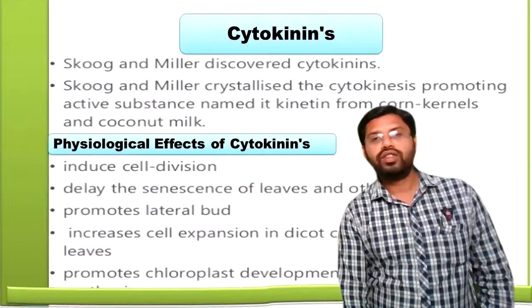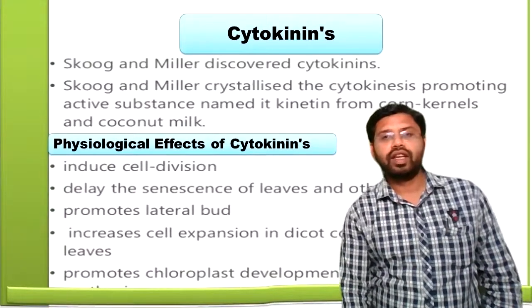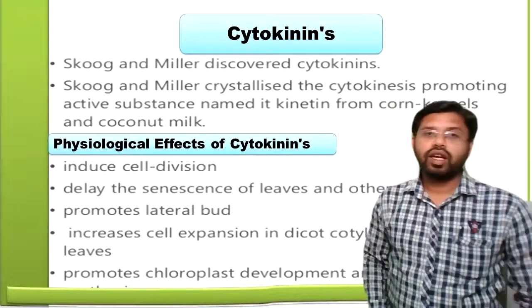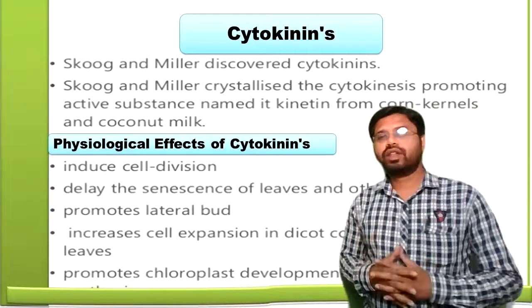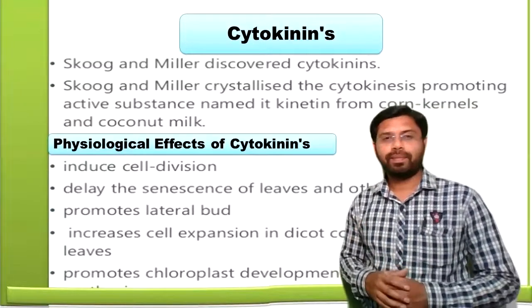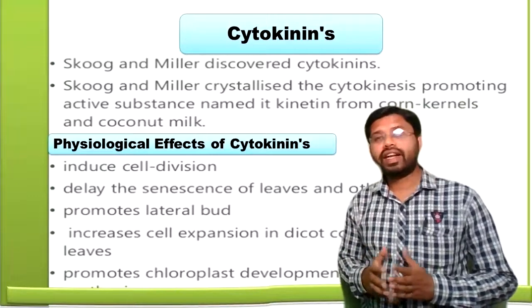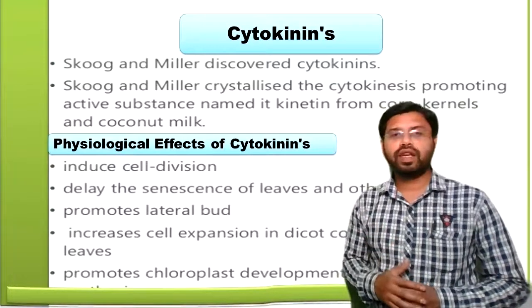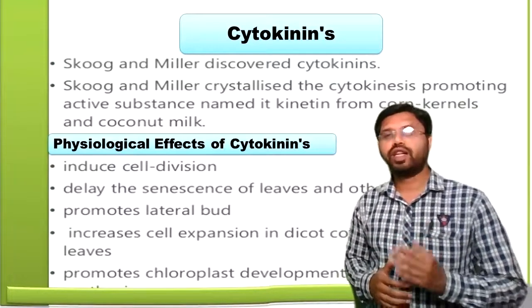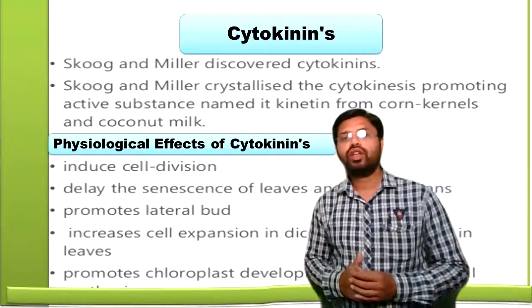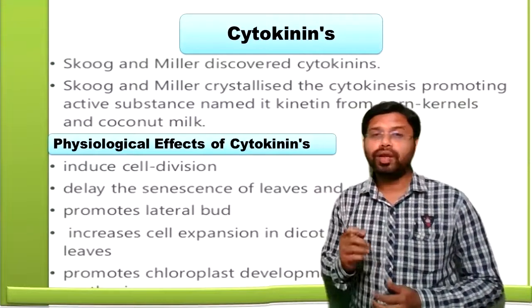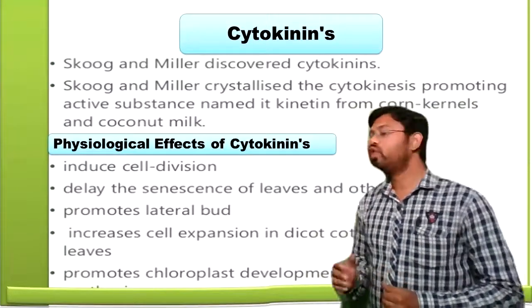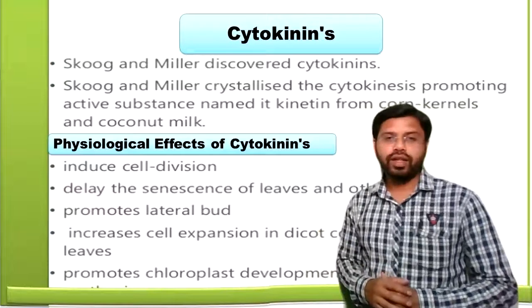Now, the next hormone is the cytokinin. Skoog and Miller discovered the cytokinin. Skoog and Miller crystallized the cytokinin-promoting active substance and named it kinetin, from the corn kernel and coconut milk. Now, what are the physiological effects of this cytokinin?